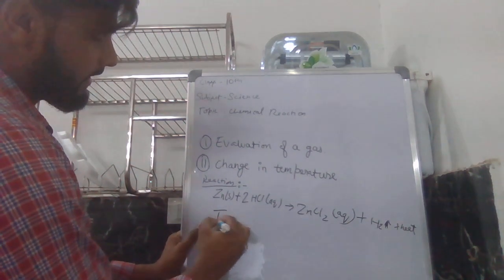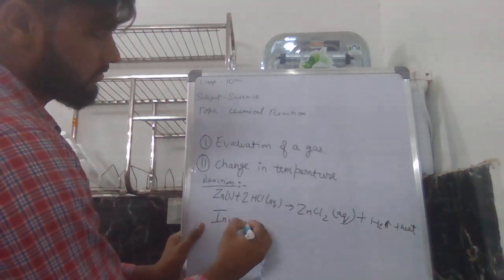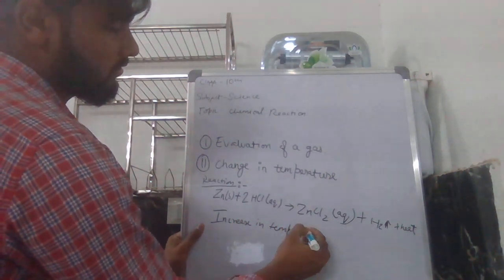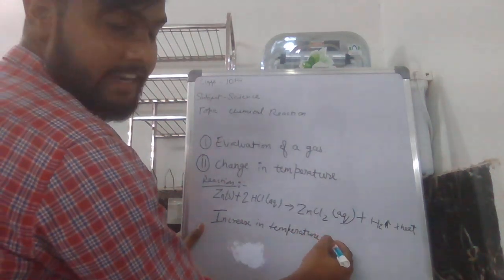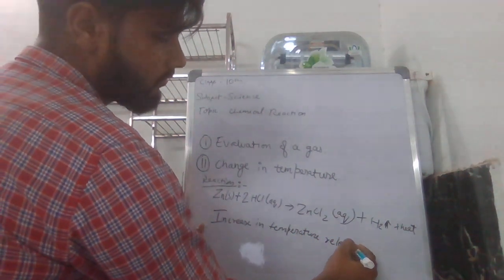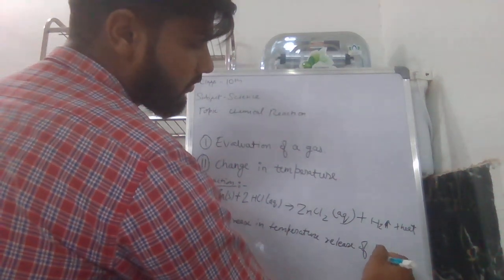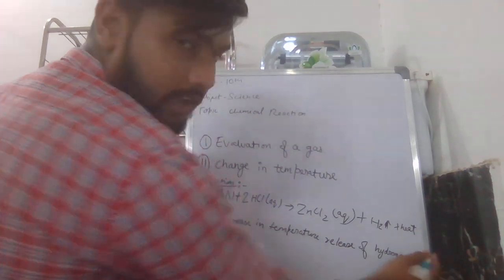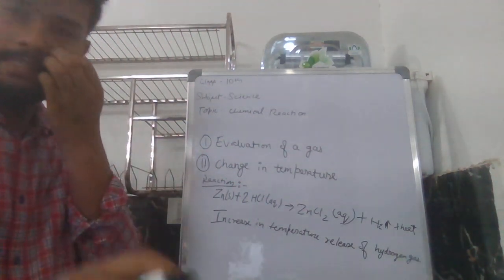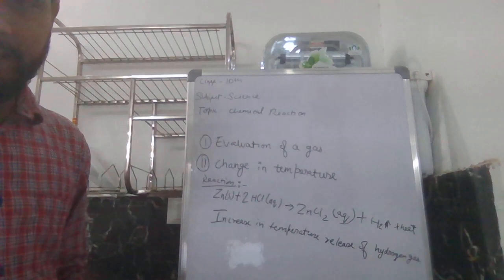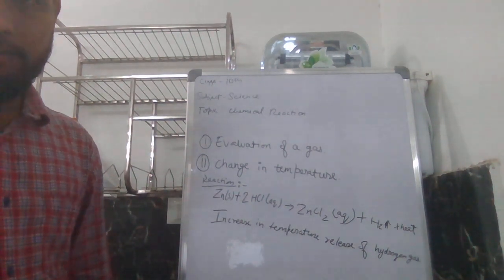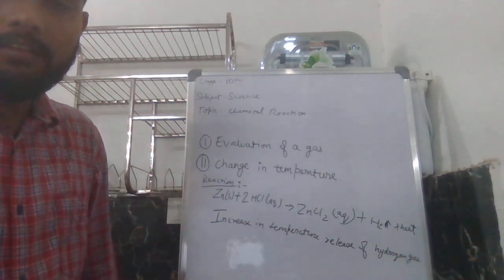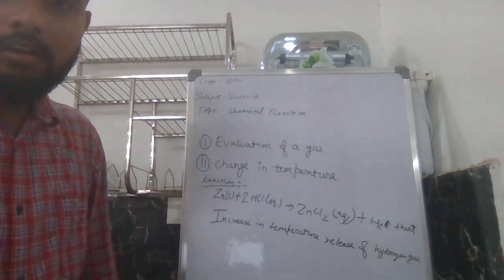Increase in temperature and release of hydrogen gas. So these are the characteristics of a chemical reaction. I hope everyone is clear with the characteristics of chemical reactions.